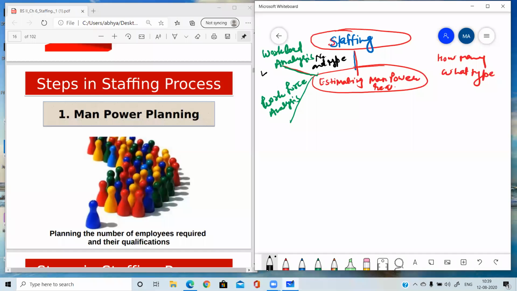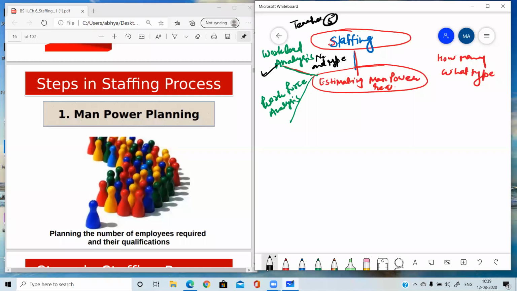Like in a school, if workload analysis is done, then it will be found out how many teachers are required. Suppose 5 teachers are required, so this is the number of teachers required. Then what type here means of what subject. Primary teachers we need, senior teachers we need, or postgraduate teachers we need for 11th and 12th classes. Then we have to think about the subjects, which subject teachers we need: English, Hindi, SST, science. This analysis is performed in every organization, whether it is small, big, new or old.